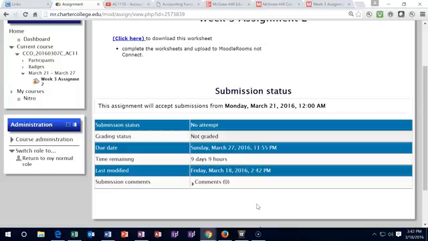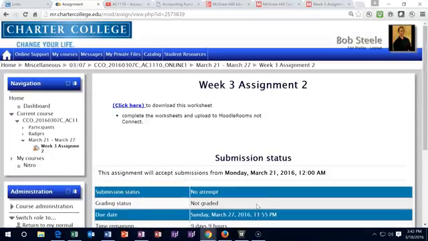If you uploaded it to Connect last time, then just redo it and upload it. I won't take any points off for it because I know it could be kind of confusing to upload it to Connect. So just make sure that you go in there and get it into Moodle Rooms. If you have a 0 on it, it's highly possible that you uploaded it to Connect, and if you just download it again and upload it here, we'll pick that point up.